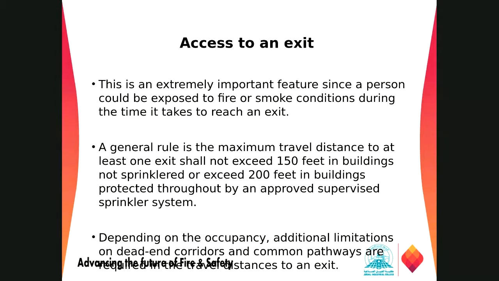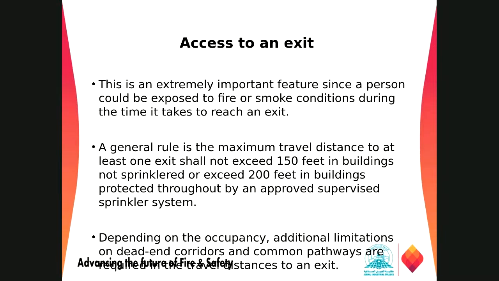Now, access to the exit, right? What is the access requirement for the exit? This is an extremely important feature, since a person could be exposed to fire or smoke conditions during the time it takes to reach an exit. As we discussed, there are three parts of the means of egress: the access to the exit, the exit, and the exit discharge.